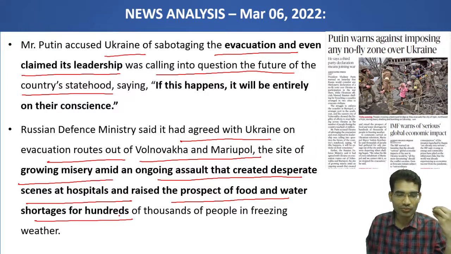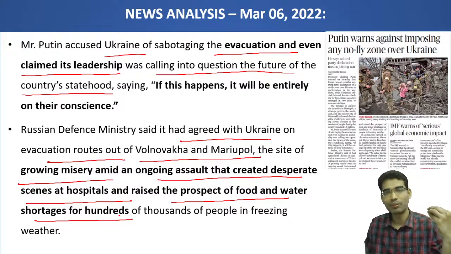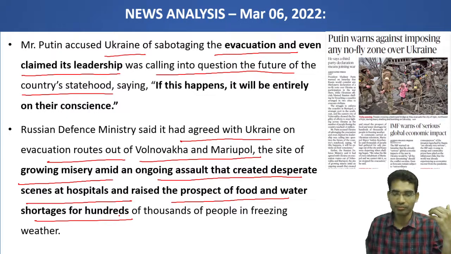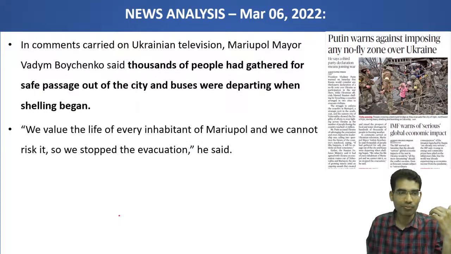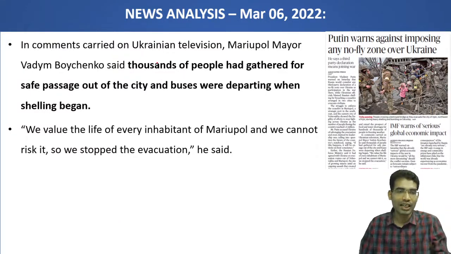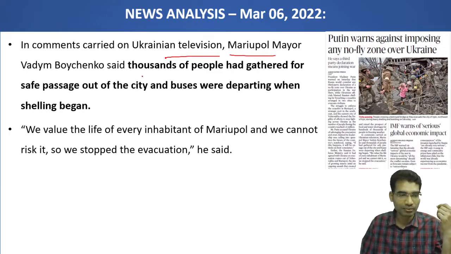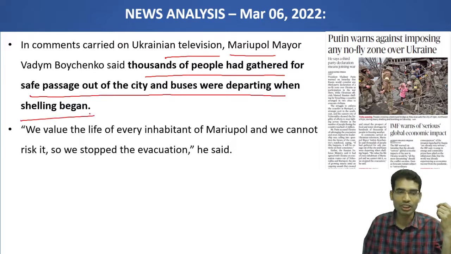Weather conditions are also freezing. Now the healthcare system is overburdened, and there is a food supply shortage. So all these will create a chaotic situation in Ukraine. It affects millions of people. In comments carried on Ukraine television, Mariupol, a port city, said thousands of people had gathered for safe passage out of the city and buses were departing when shelling began.